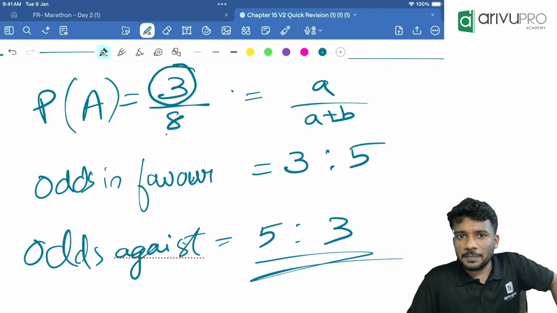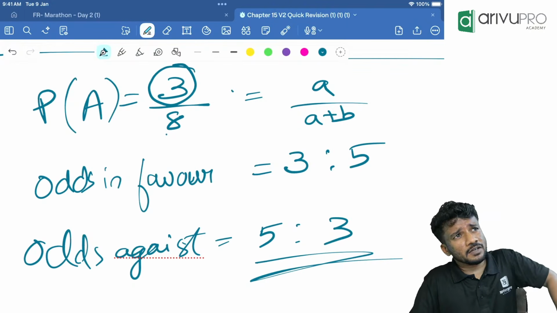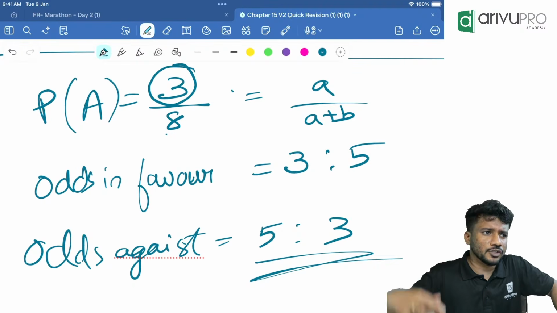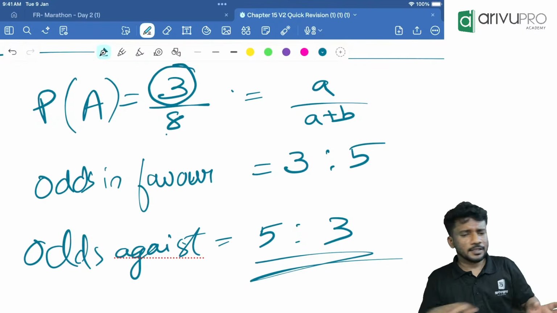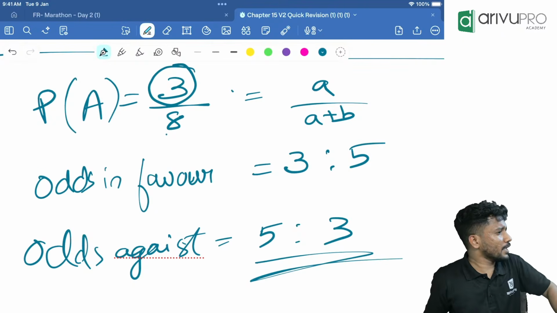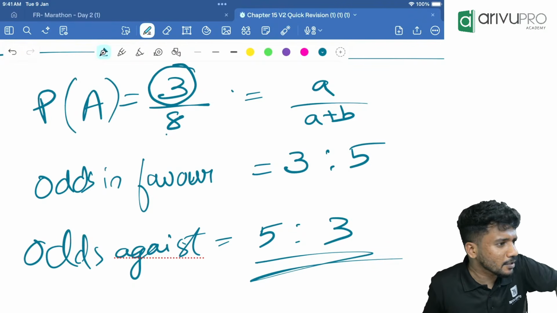So that's all, people. We will catch up next week with the next revision. Next week we will be doing permutation. Then after that combination, then ratios, then proportion. Likewise, we will go. After one set is done, we will go for mathematics of finance. Then chapter 14, chapter 13, everything we will be doing.